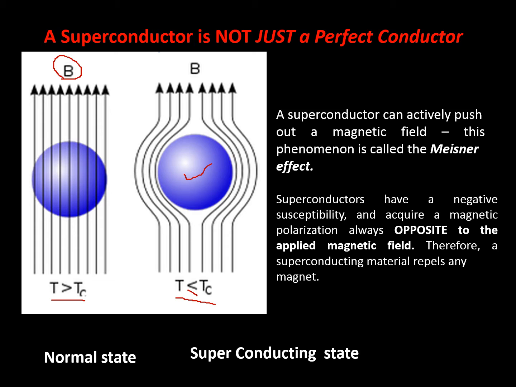The material is becoming a perfect diamagnet. So in the normal state, the magnetic lines of force will pass through the superconductor, and in the superconducting state the magnetic lines of force will be expelled, and this is what we call the Meissner effect.